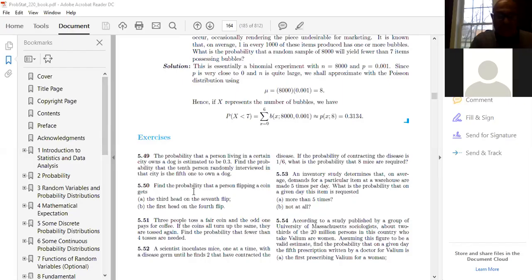So the book says: find the probability that a person flipping a coin gets a third head on the seventh flip. Third head on the seventh flip. Please guys, try to pay attention. That means my x is equal to 7, and third head means k equals 3.